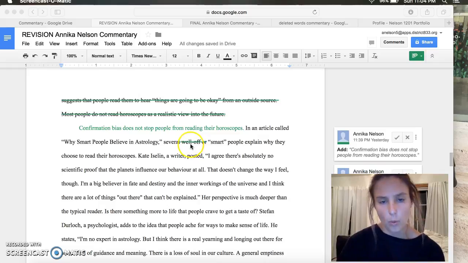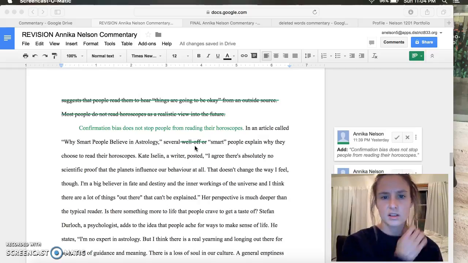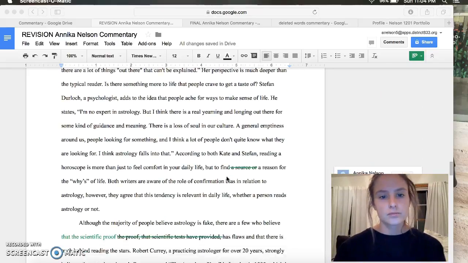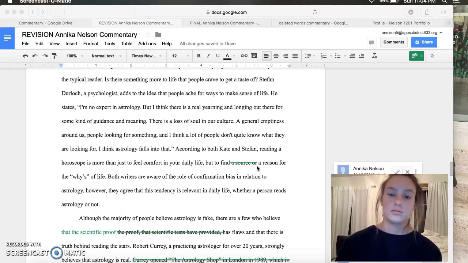I erased "well off" because I thought that was a little bit confusing. "Well off" usually relates to money and stuff, and this was just about people's intelligence. I erased "a source or" because "a reason" covers that. It was just kind of redundant.